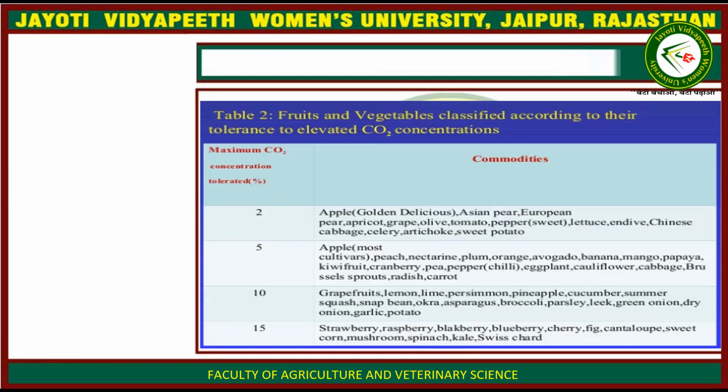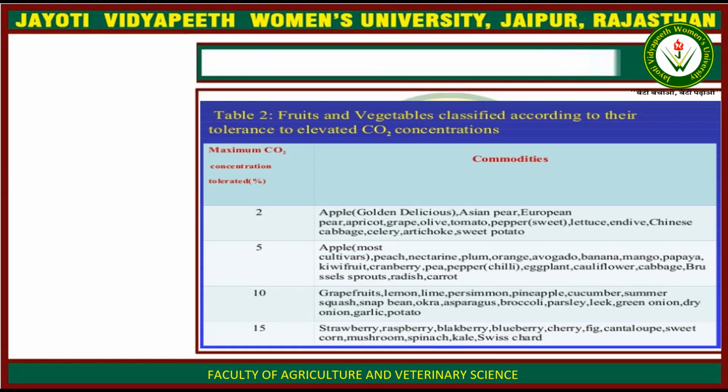Then Table 2 shows the fruits and vegetables classified according to their tolerance to elevated carbon dioxide concentrations. Maximum carbon dioxide concentration tolerated is 2%. Commodities are apple, Asian pear, European pear, apricot, grape, olive, tomato, pepper, lettuce, endive, Chinese cabbage, celery, artichoke, and sweet potato. 5% is tolerated by apple, peach, nectarine, pea, pepper, eggplant,